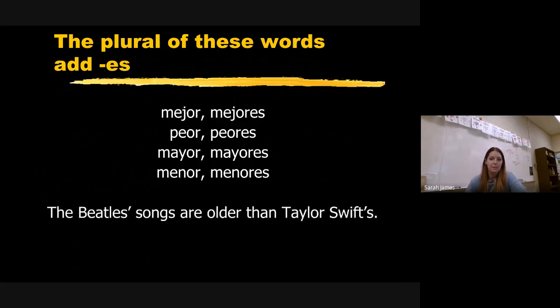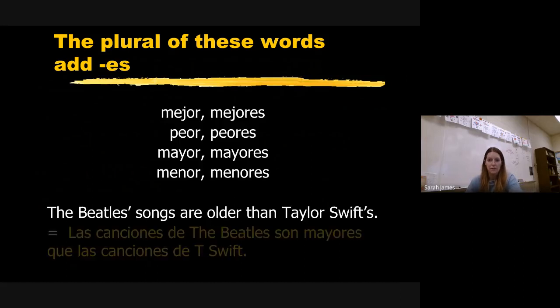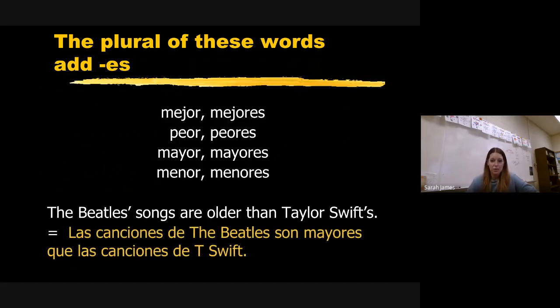All right, here's an example. The Beatles songs are older than Taylor Swift's. So you would say las canciones de the Beatles son mayores que las canciones de Taylor Swift. Okay, again, I think you already know that.